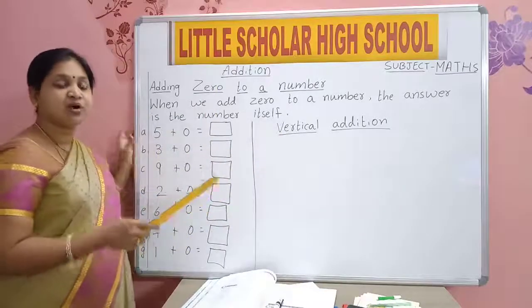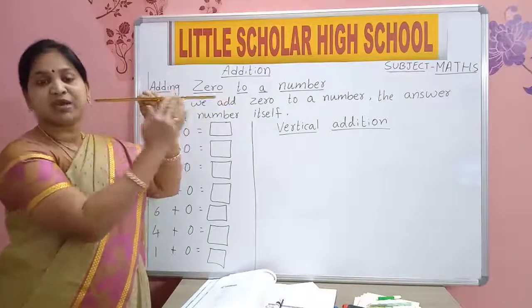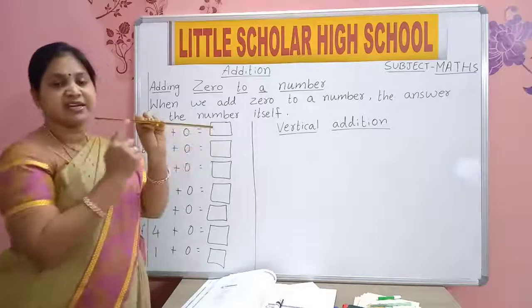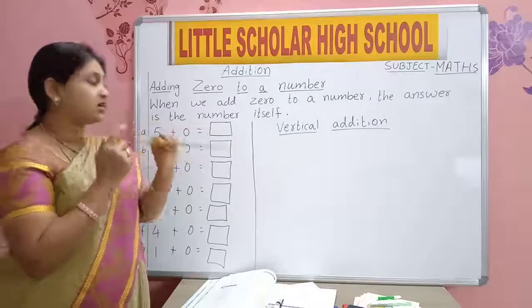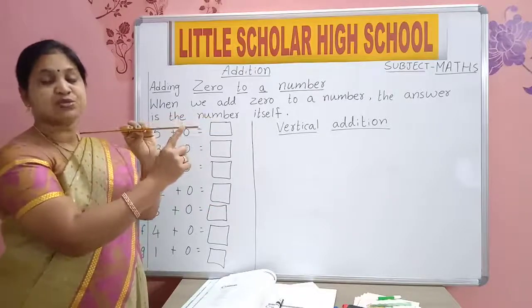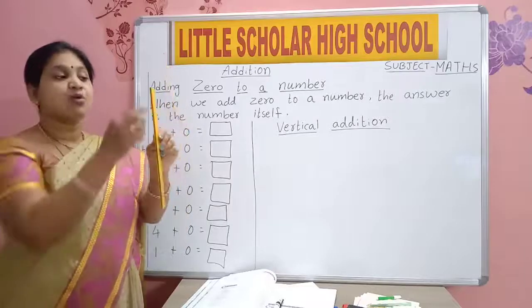Horizontal means sleeping way. How are the numbers written? In a straight line, in a sleeping line, in a horizontal way. So it is known as horizontal addition. Now next is vertical.